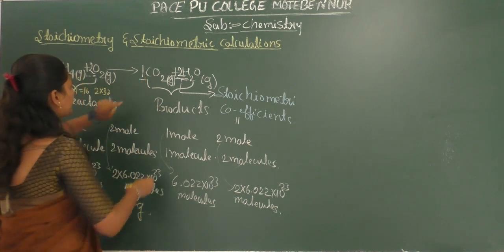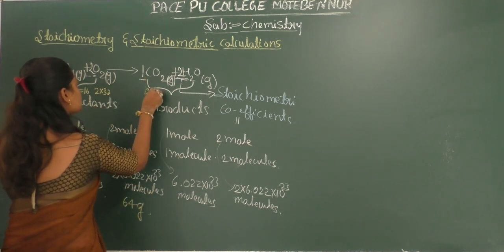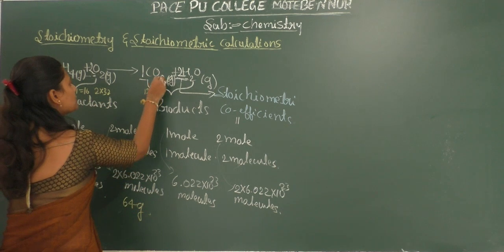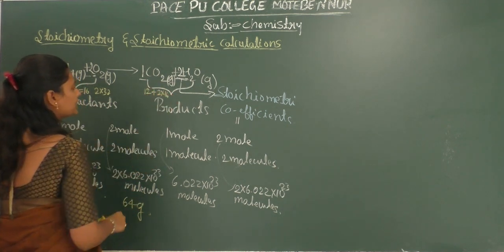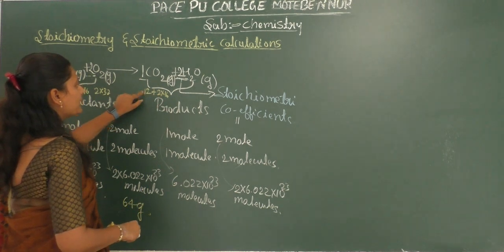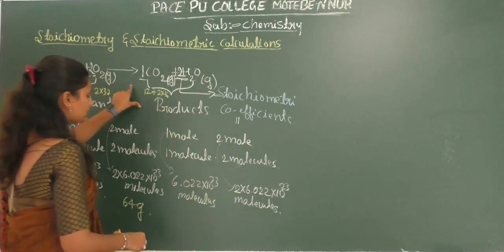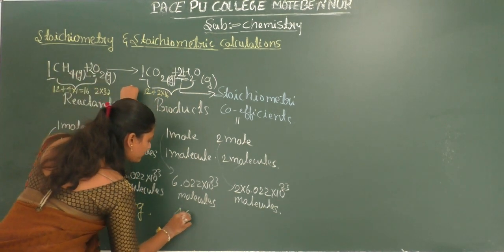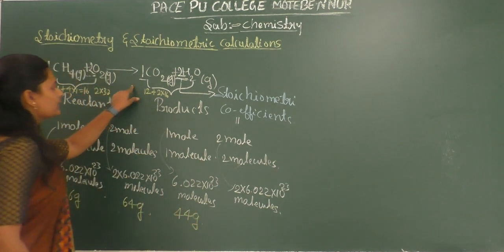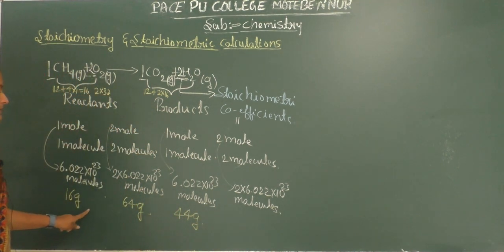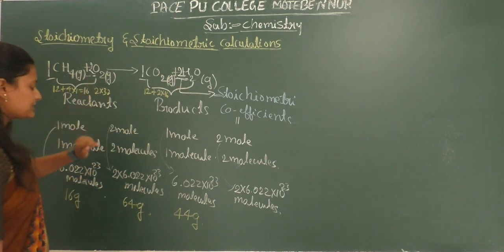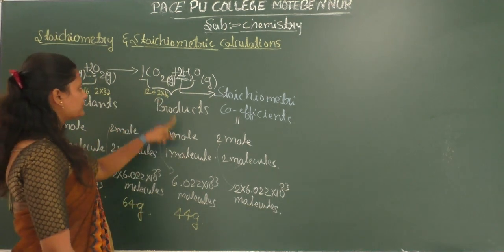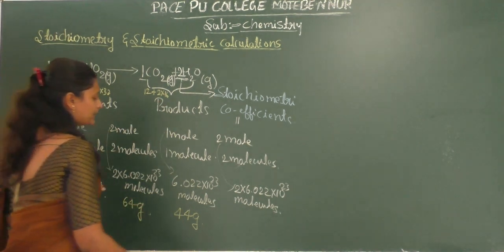So 16 grams of methane burns in the presence of 64 grams of oxygen to form carbon dioxide. The atomic mass of carbon is 12 plus 2 × 16, which is 32, so 12 plus 32 is 44 grams of carbon dioxide.